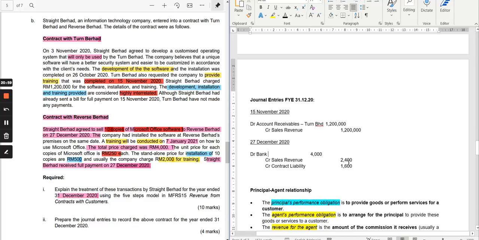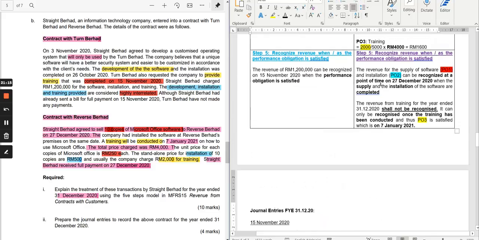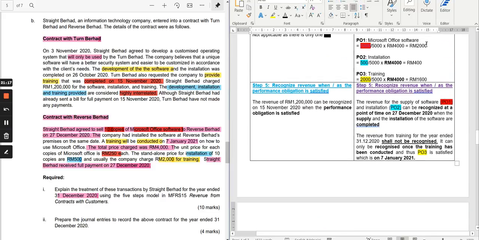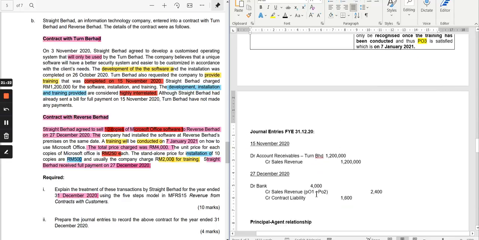You credit sales revenue 2,400. This is actually PO1 plus PO2. You can check your working up here.